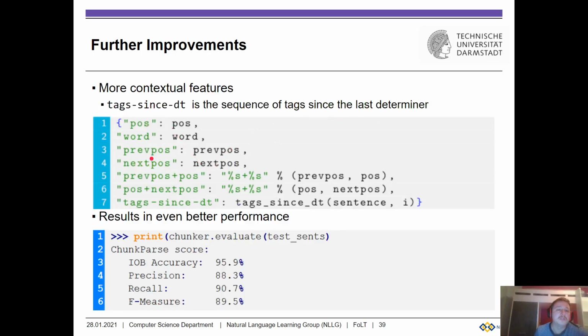Now if you want to know which of those features was most influential, people do something called an ablation test, where they remove one feature at a time. So first they remove this feature and keep all the others. Then they remove this feature and keep all the others, including this one, to see which of those features is the most important one. And that's what you should do in practice.